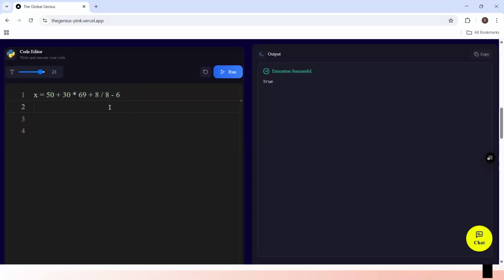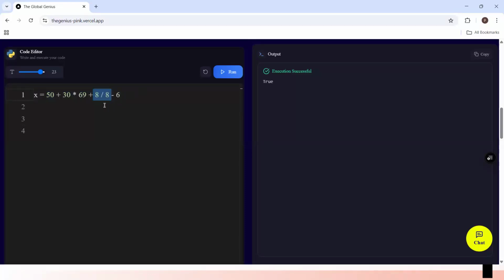So first of all, when we follow BODMAS, B is bracket. So first of all, we look at, is there any bracket here? No, there is no bracket. After B, we'll have O, which is of. We don't have any of here. So after that, we'll now go for the D, which is division. Do we have division? Yes. So this one will be evaluated next. I'm just recapping on BODMAS.